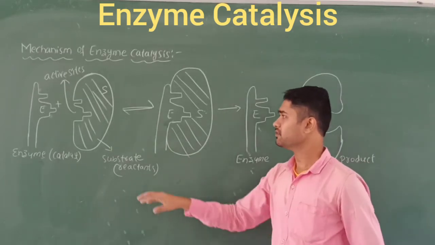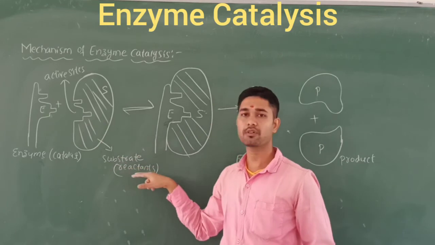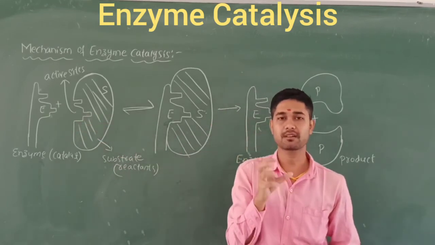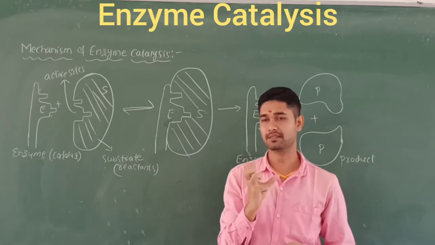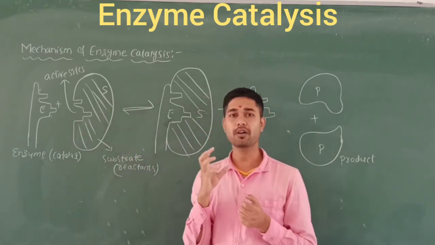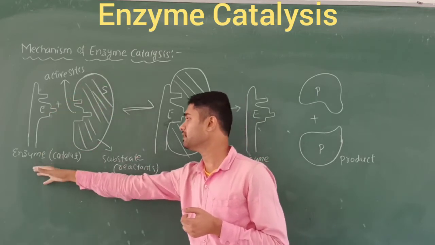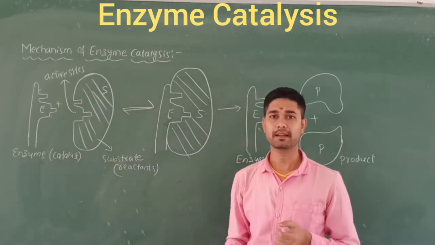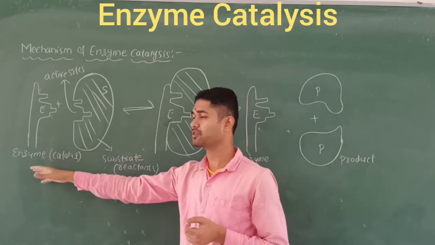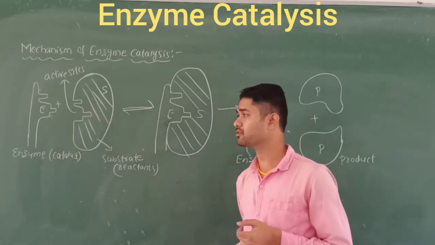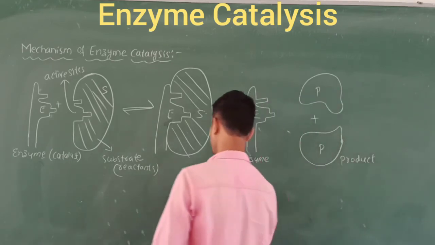So this is called the substrate, the reactant molecules, which always have some specific regions containing the active sites. Why do they have active sites? So that they can be fit by the key. That key is nothing but the enzyme catalyst. So in the reaction we use the enzyme, that is the catalyst, and the substrate, that is the reactant molecules. What happens here? Let's go step by step.